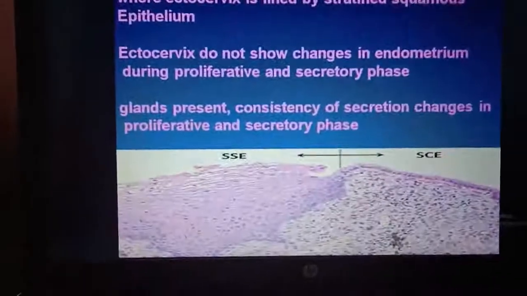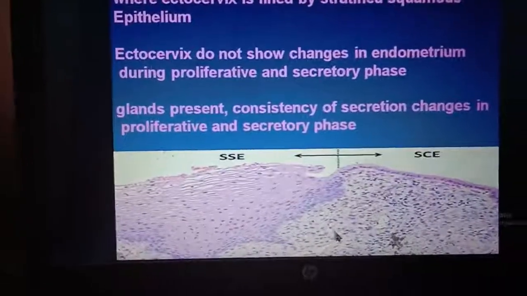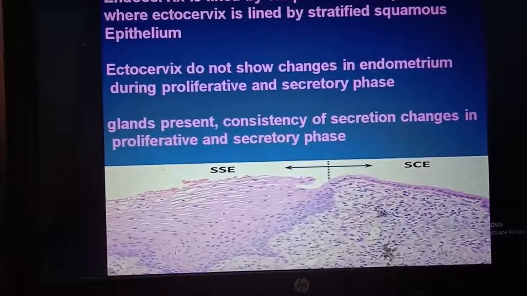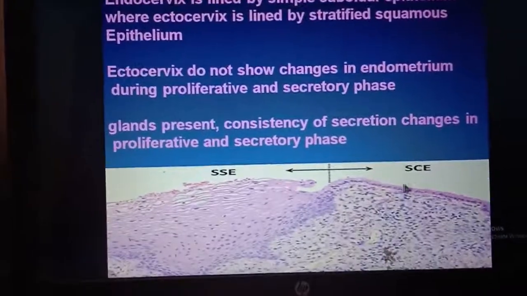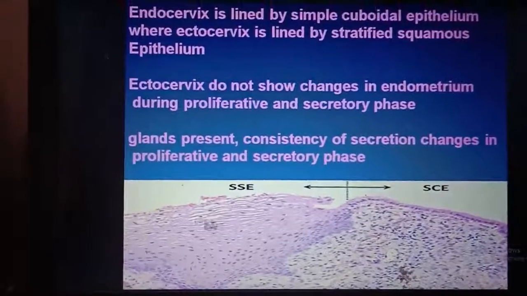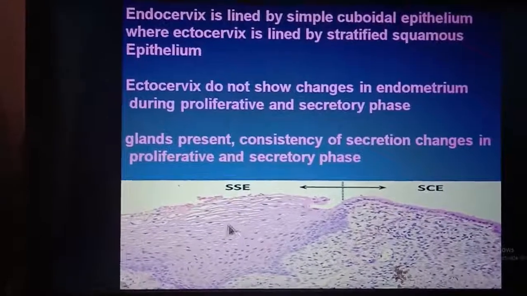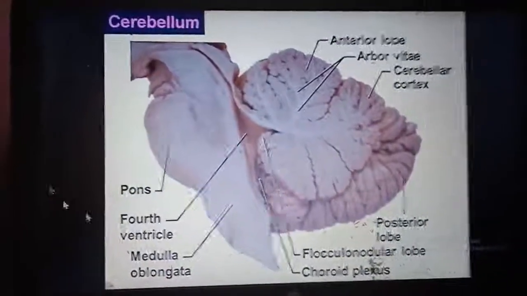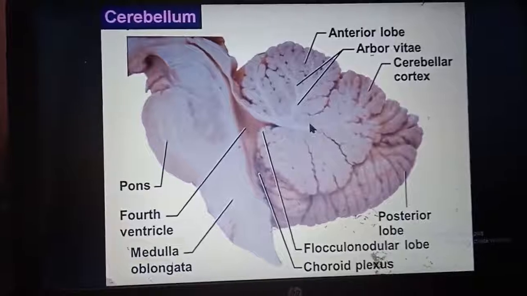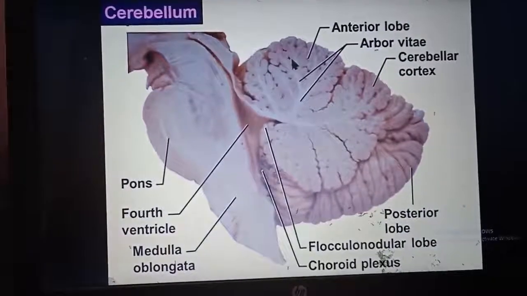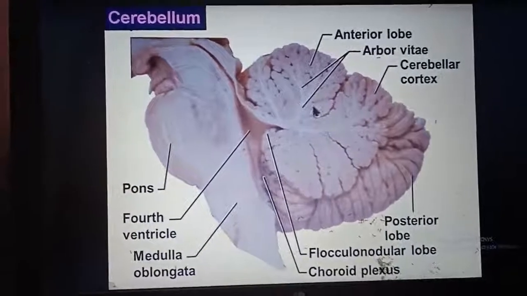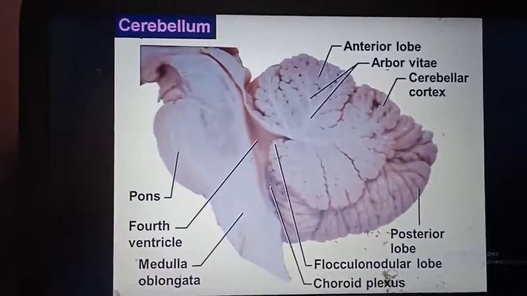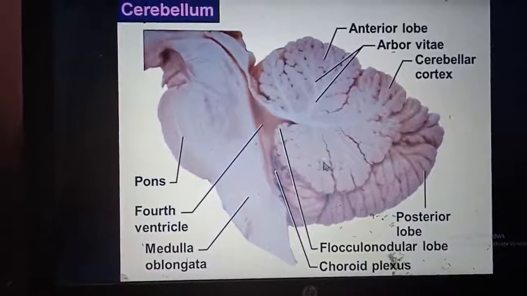One thing more, here you can see these are the changes. This simple cuboidal epithelium is in the endocervix, which lies within the uterine cavity. This is the ectocervix, stratified squamous epithelium. Now we can get arbor vitae in the cerebellum. This we can see. This is white matter forming a tree-like branching pattern surrounded by the gray matter. Okay.